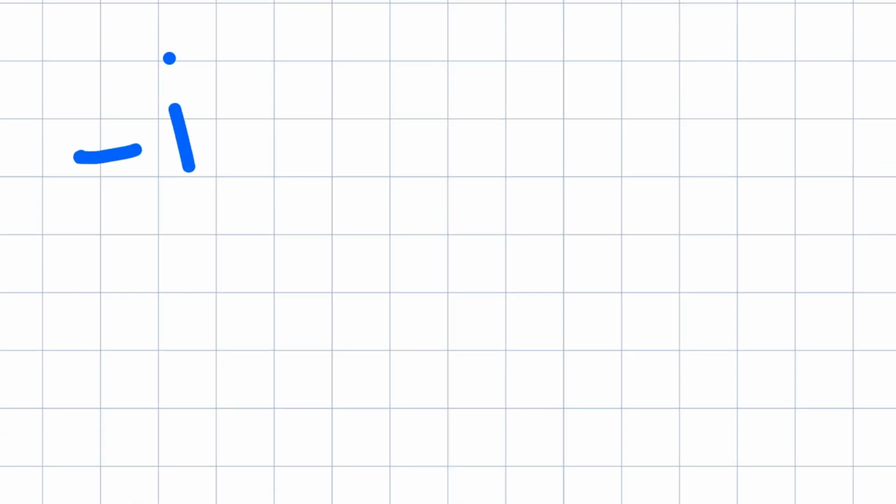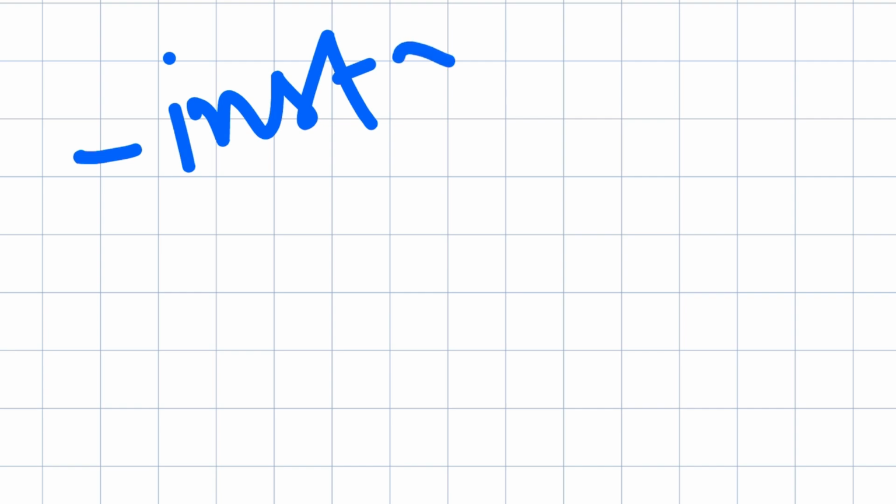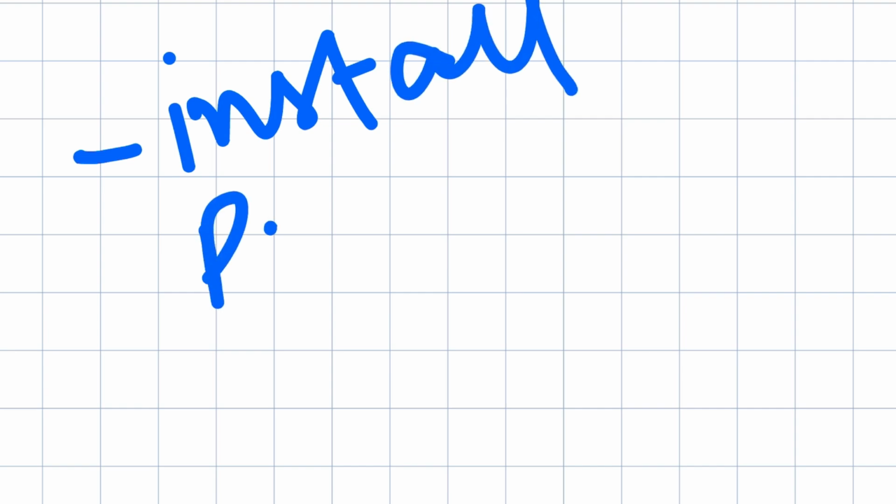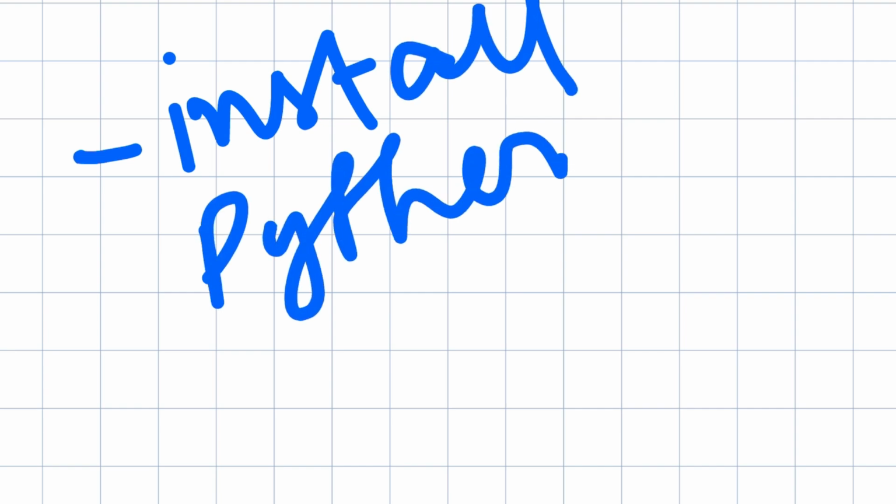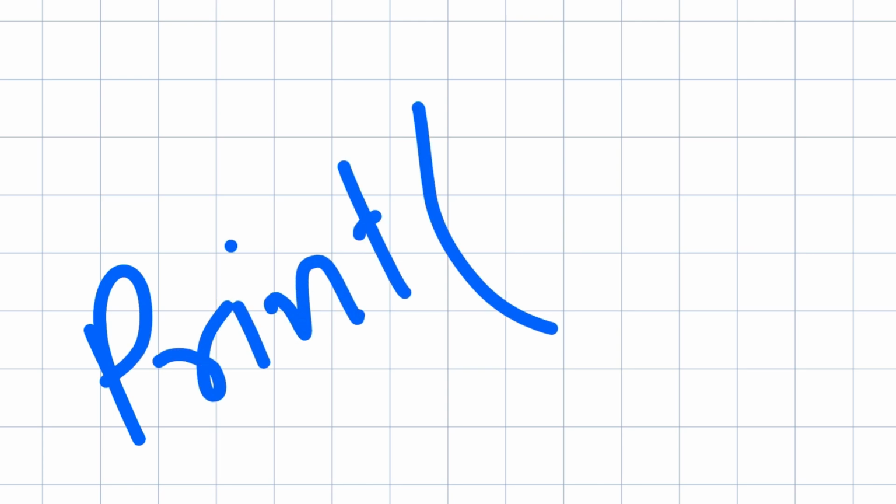Now, let us install Python on our system and we'll see few codes. Just an example, Python code can be written like this. We can write simply print and write hello.